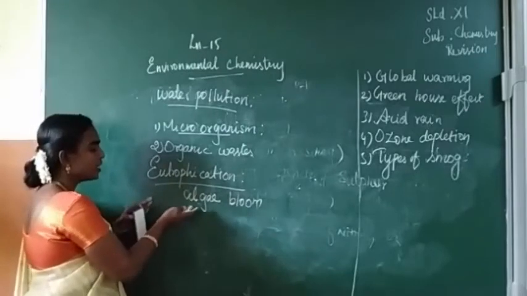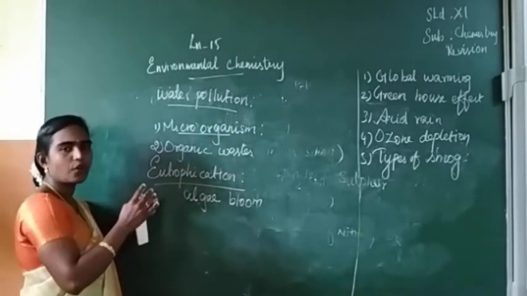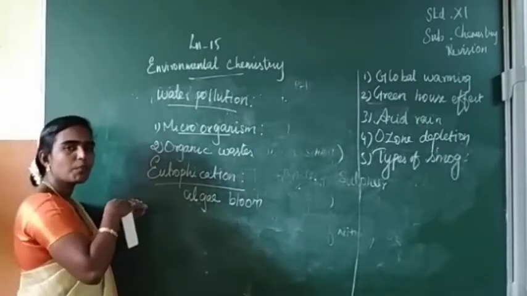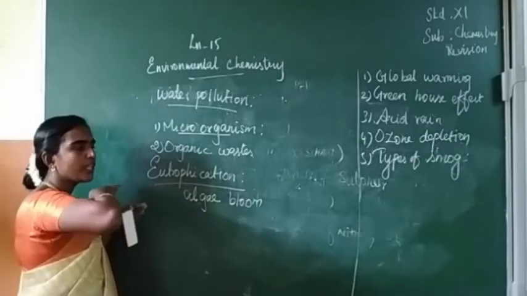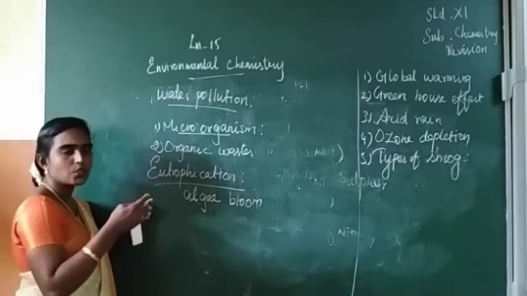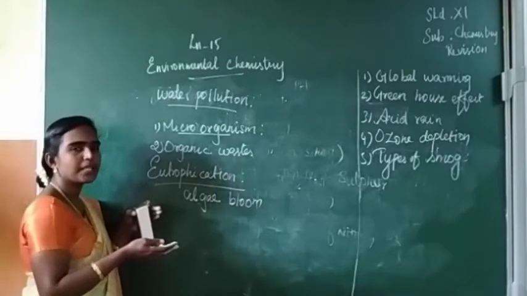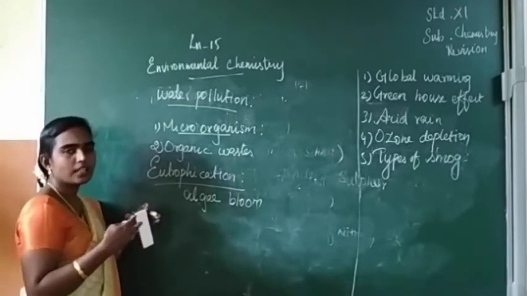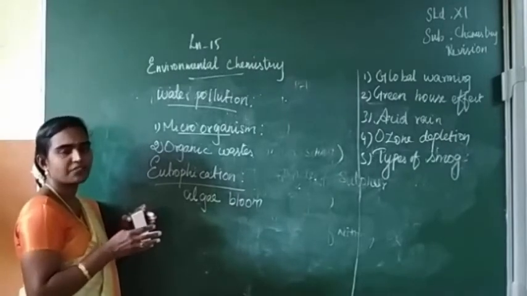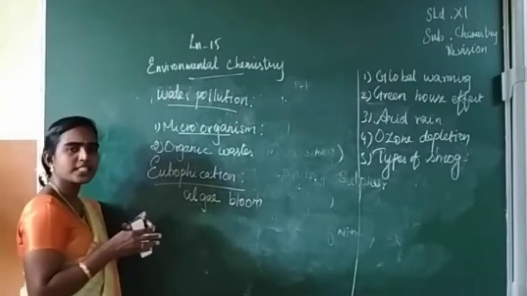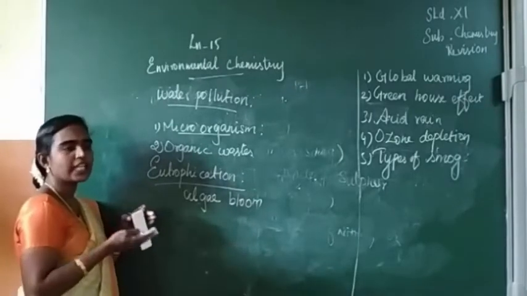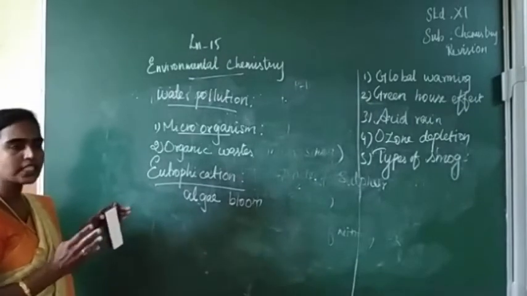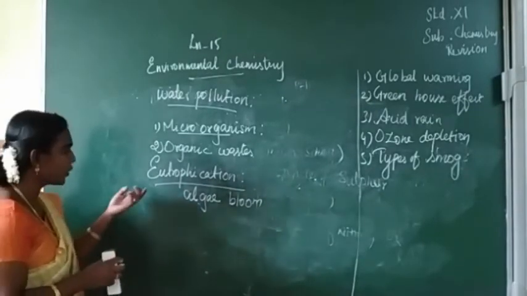So on the surface of water, the plants are like algae. If its growth is more on the surface of water, it covers the water surface, so that the animal species which live in the water can be affected by oxygen deficiency. Because of this oxygen deficiency, they lose their life and the water gets polluted. So this phenomenon is known as eutrophication.